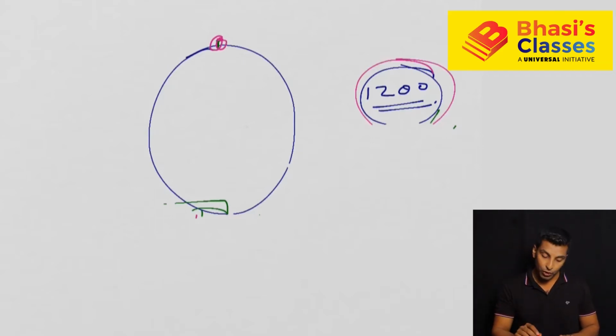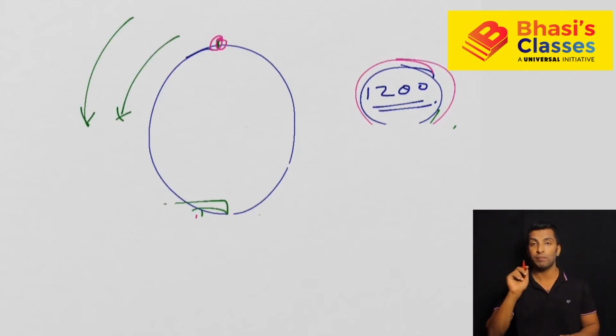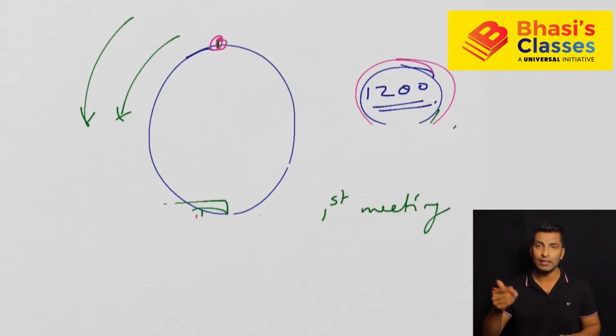The first meeting: two people are running in the same direction or opposite direction, whatever it is, the first time they meet, it can be anywhere in the circular track. That is also one question. First meeting is one possible question, and when this meeting happened is obviously another question. In the first meeting, how much distance covered is also a question. But the second question is what I have asked here, that was, when will they meet for the first time at the starting point.